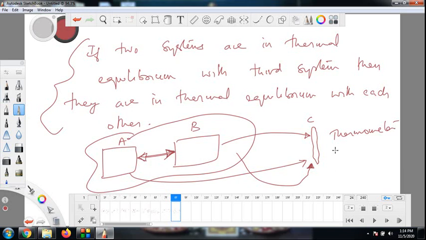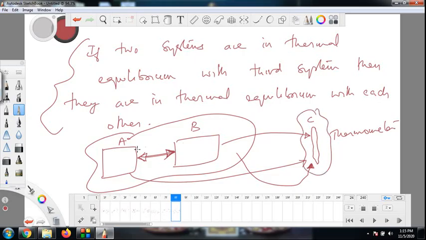So you can say if two systems are in thermal equilibrium with a third system, then they are in thermal equilibrium with each other. Or the zeroth law can be said like this: if two systems are in thermal equilibrium with each other, there exists a scalar called temperature, which you are measuring with a third system called thermometer, basically, which is the same for both. Okay, so either way it is the same statement. If you think about it more deeply, both the statements are similar. This third system can be anything, but I can take it to be a thermometer basically.